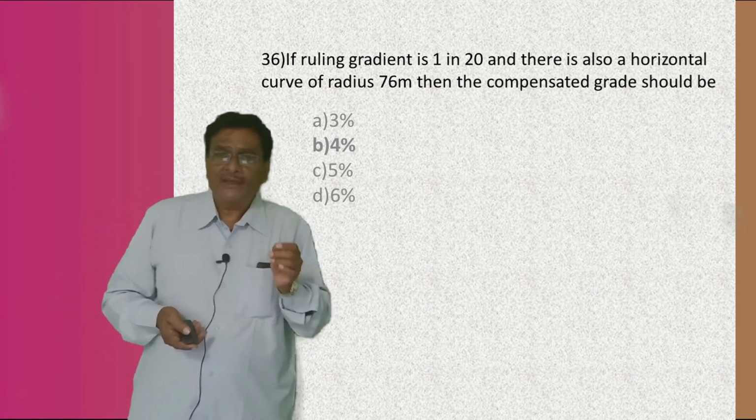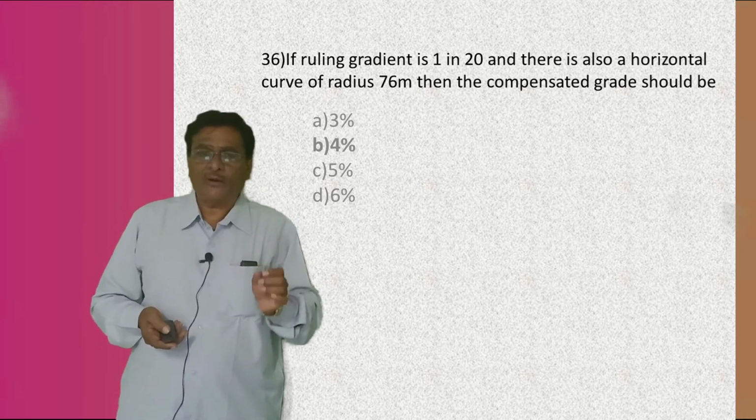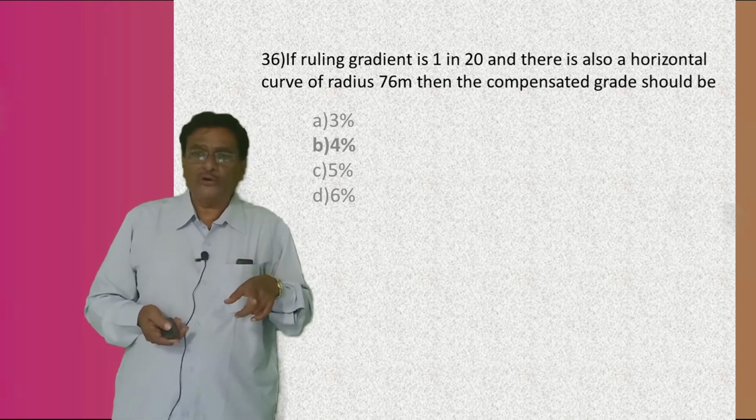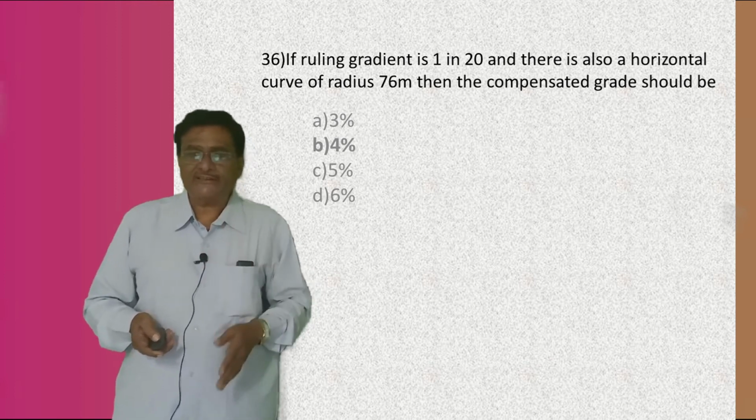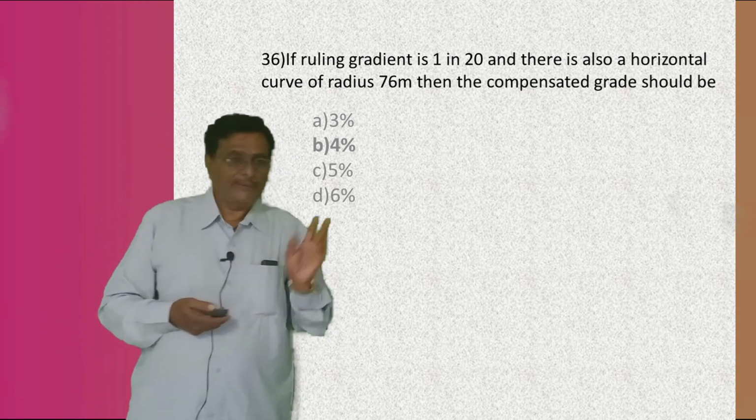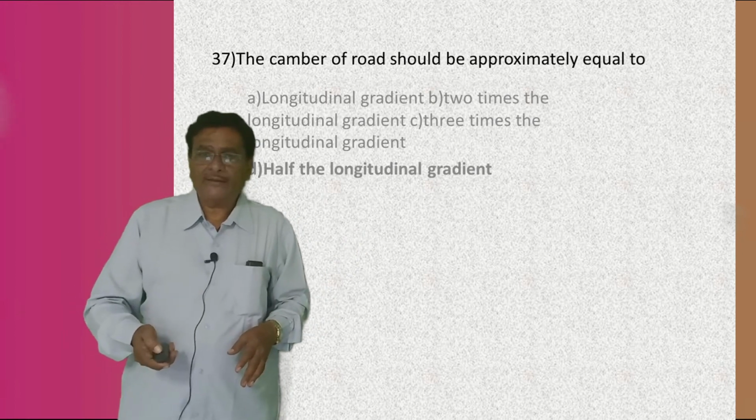There will be a 4% compensation required for that particular ruling gradient of 1 in 20 and a horizontal curve of radius 76 meter. The answer is B, the 4%. Okay.